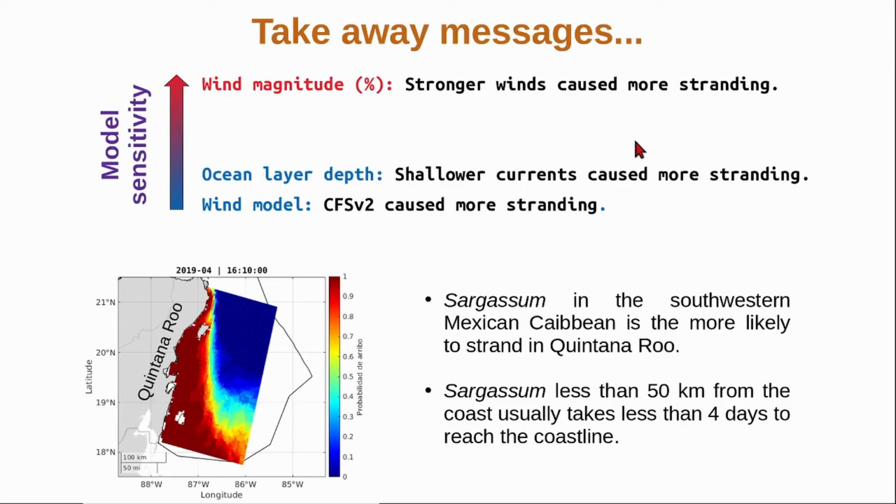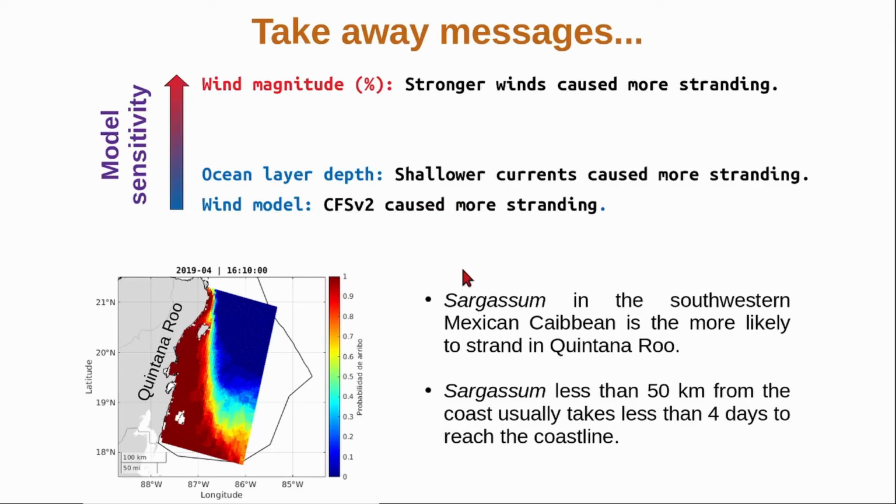In summary, the particle tracking model was clearly more sensitive to the percentage of the wind magnitude used to drag the particles. Stronger winds caused more particle stranding. The surface currents caused more particle stranding than the deeper currents, and CFS winds caused more stranding than the ERA 5 winds.